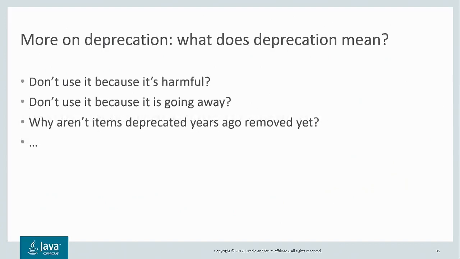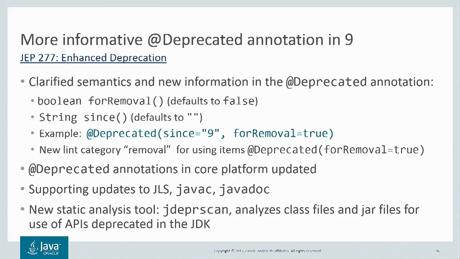What does deprecation mean? It's a facility that's been in the platform for a long time, but there's been some uncertainty about the semantics of it. Is something deprecated because it's harmful, or is it deprecated because it's going away? And if it's deprecated because it's going away, why haven't more items been removed from the JDK over the years? We made some progress in removing deprecated items in JDK 9, but we also thought more information needed to be conveyed in the deprecation annotation to distinguish between these different cases.